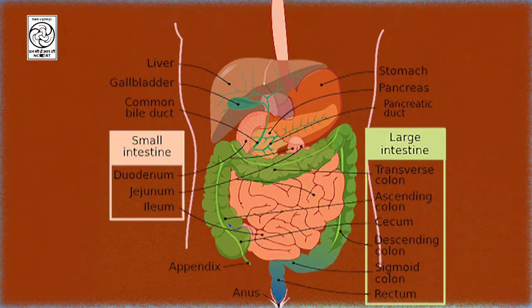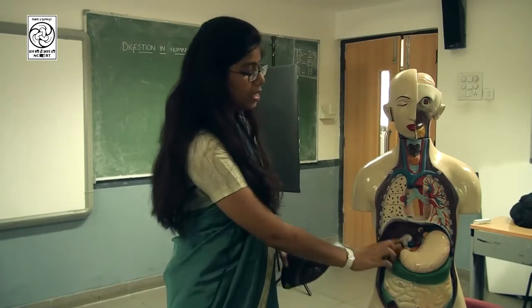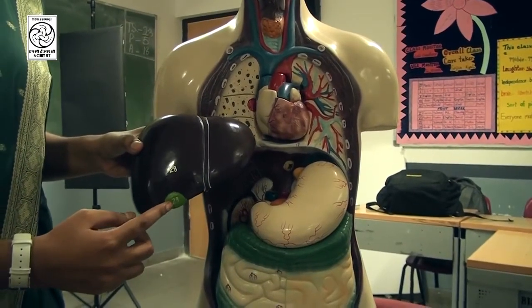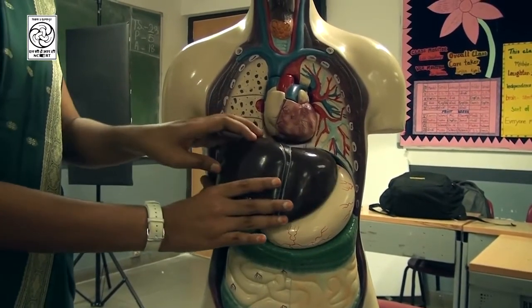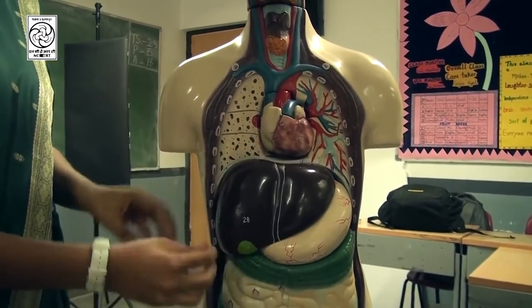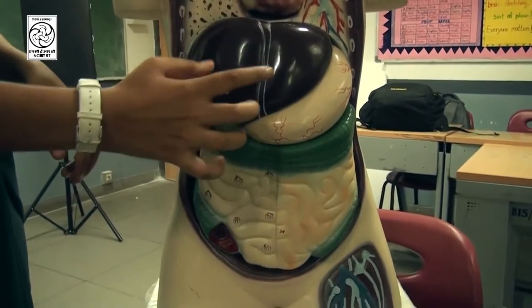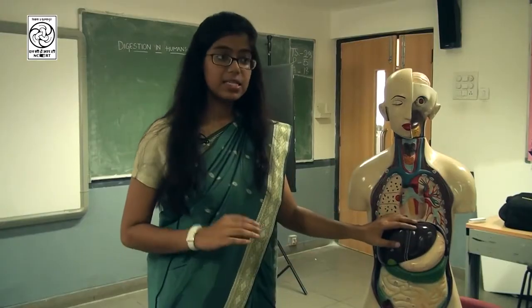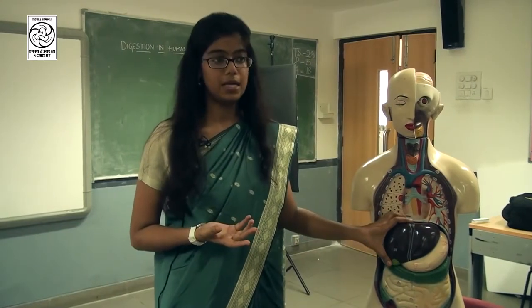Now what happens? In the duodenum, there is a very interesting phenomenon. This part is the duodenum. Now there are two glands in our body. The first gland is the liver. The liver, as you know, is the largest gland of the body and its secretions help in digestion.